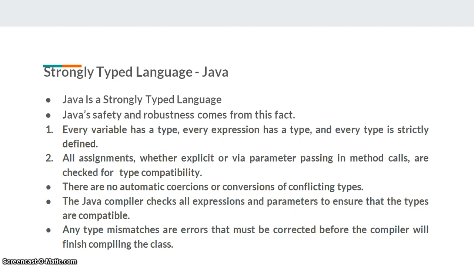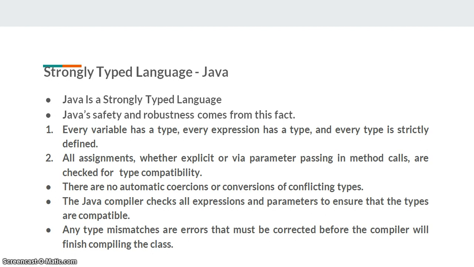First of all, we should know that Java is a strongly typed language. Java's safety and robustness comes from this fact. Every variable has a type. Every expression has a type, and every type is strictly defined. All assignments, whether explicit or via parameter passing in method calls, are checked for type compatibility.